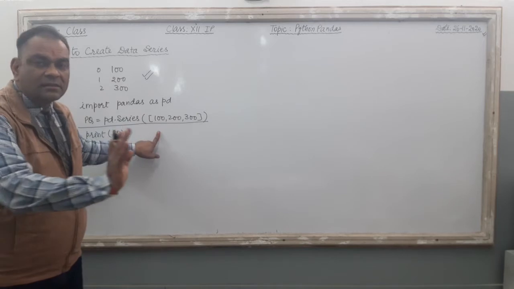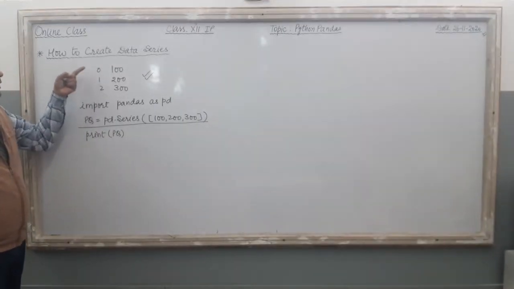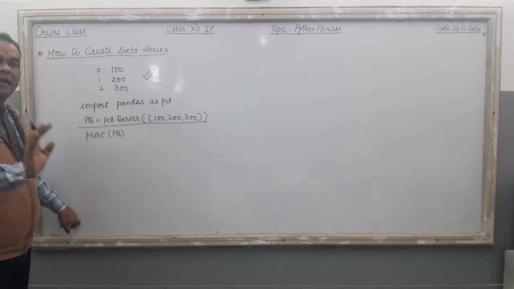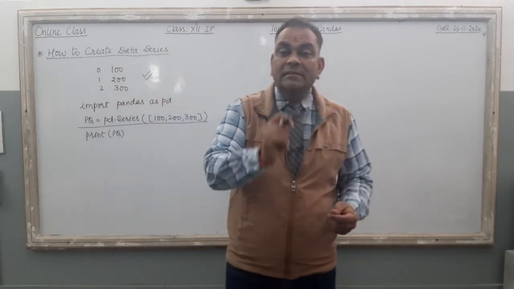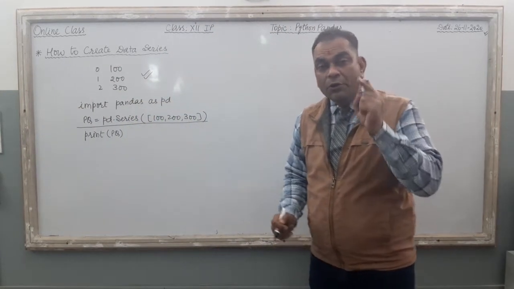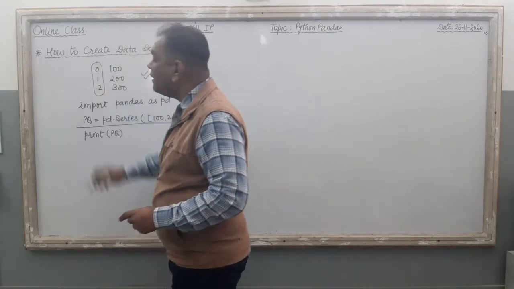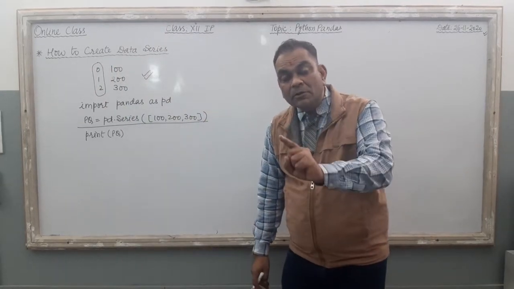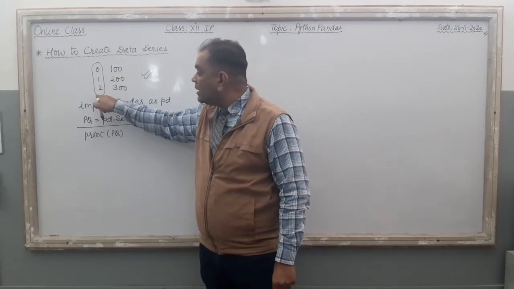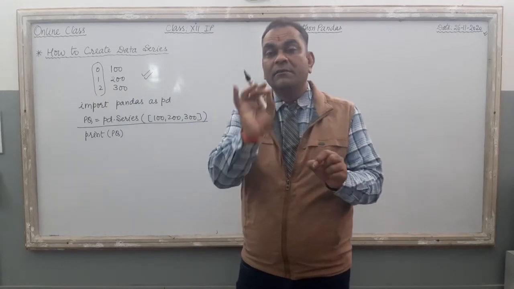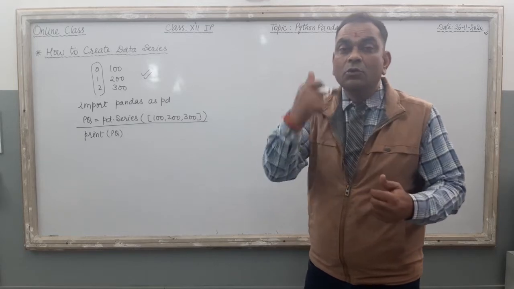So just see, by giving this command, Python generates a series with the default index values 0, 1, 2. It is a default index value. Now the question is, if you want to change the default index value, you want to put the index value according to your own style, is it possible or not? Yes, it is possible to change the default index value by giving a specific code, a specific command.